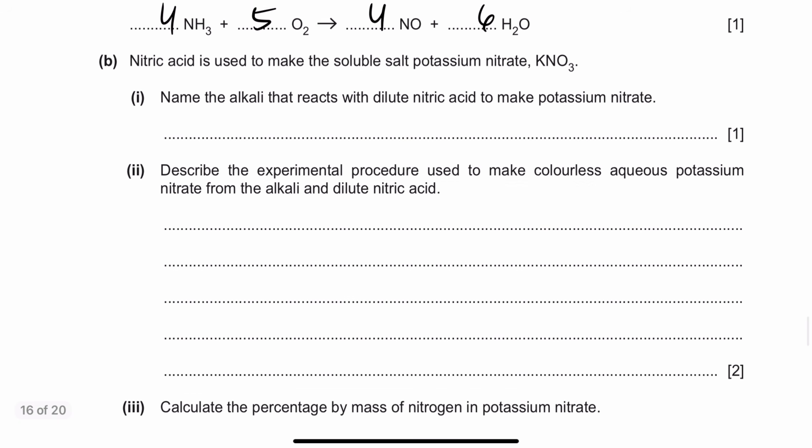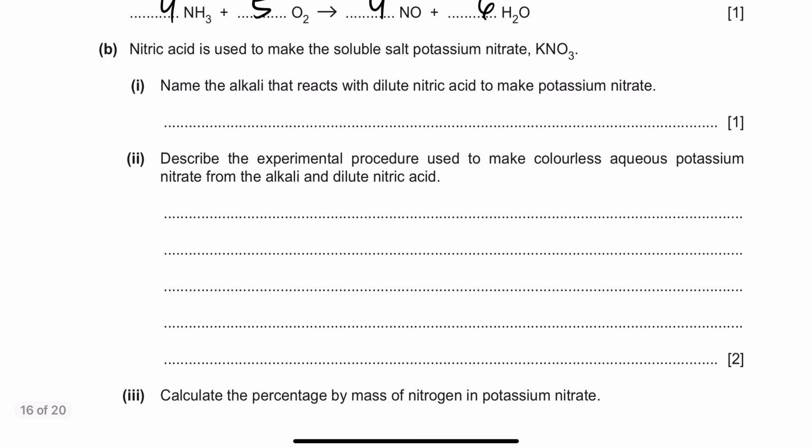Now nitric acid is used to make a soluble salt, potassium nitrate. Name the alkali that will react with dilute nitric acid to make potassium nitrate. Come on guys, what is this alkali? Come on. पोटेशियम नाइट्रेट बनाना है डाइल्यूट नाइट्रिक एसिड के साथ. कौन से एल्कली को जाना चाहिए? पोटेशियम. It is HNO3. Yes, a potassium hydroxide.